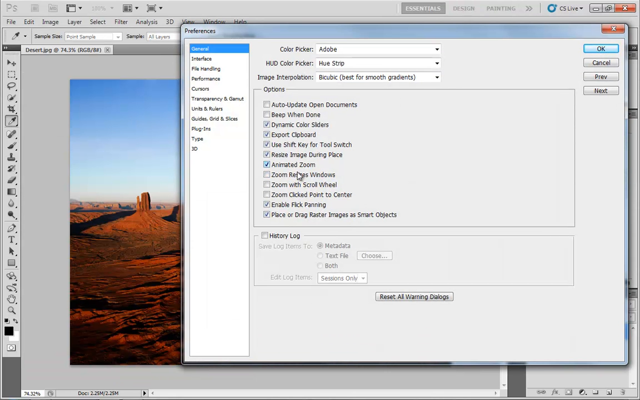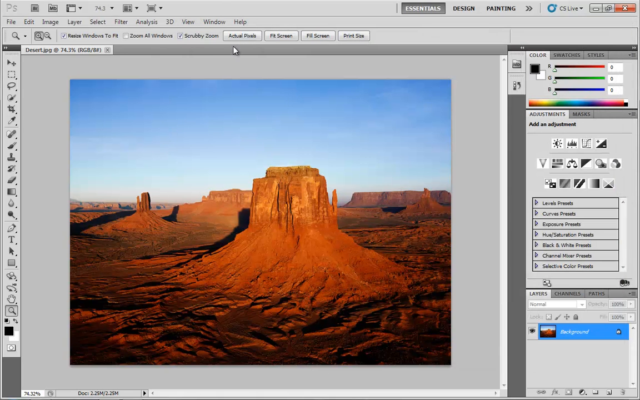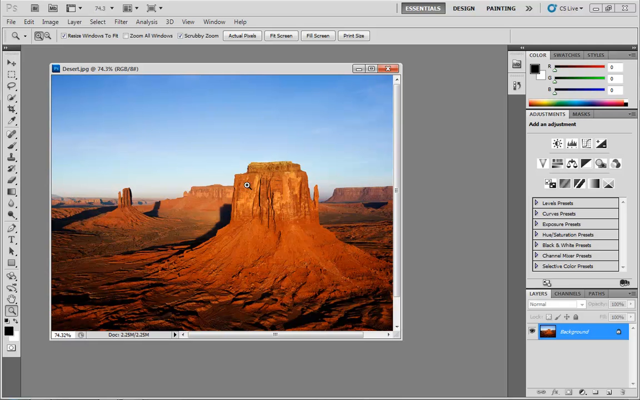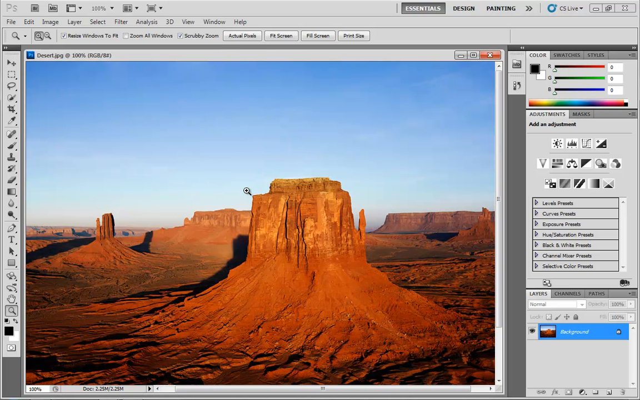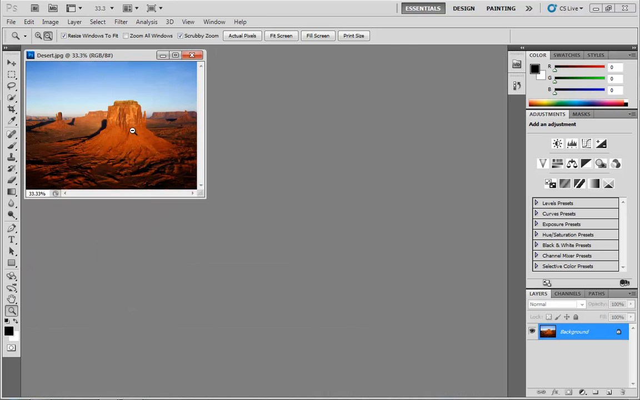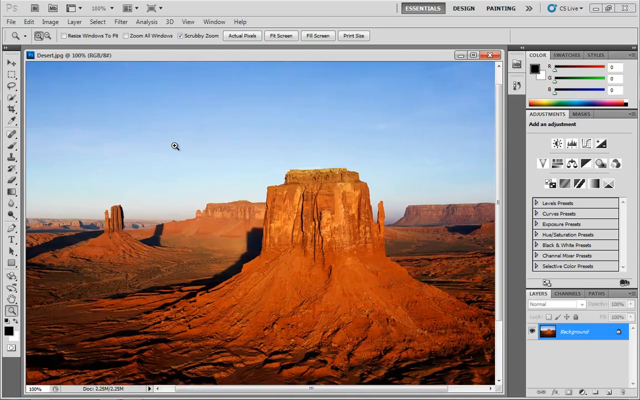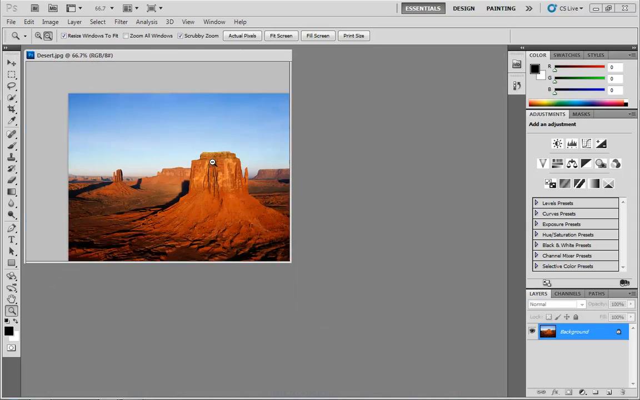Now down from here, we have Zoom Resizes Windows. We actually saw this option in the options bar for the Zoom tool, and what this allows us to do is, when a document is floating as opposed to being docked, it doesn't work when it's docked, as we zoom in and out, you'll see the window itself resizing to accommodate. That's the same as this checkbox. So just be aware of that.